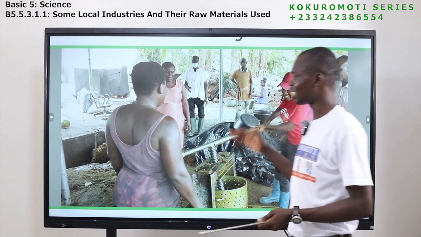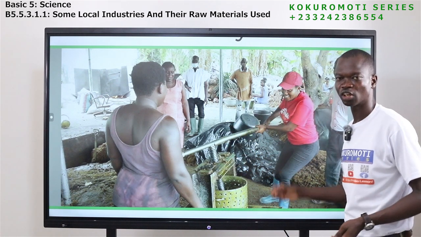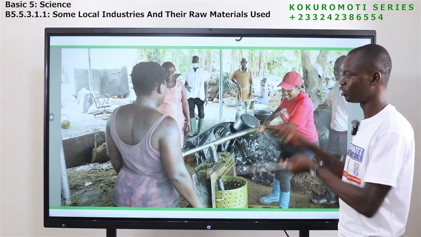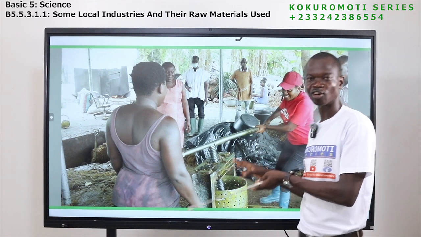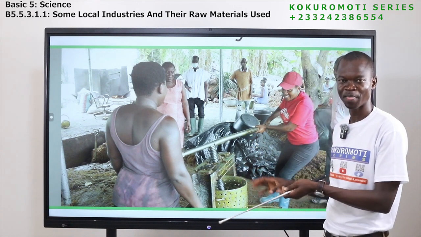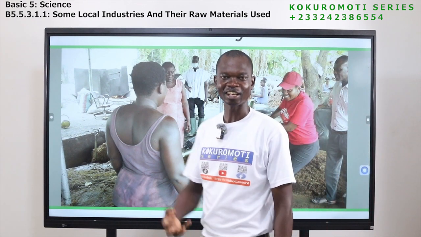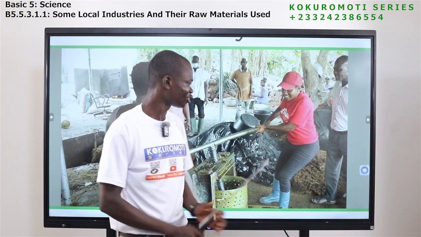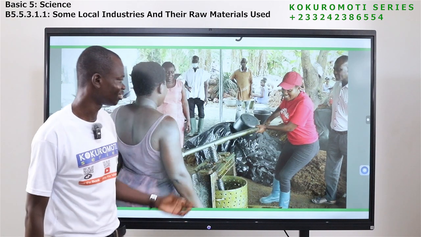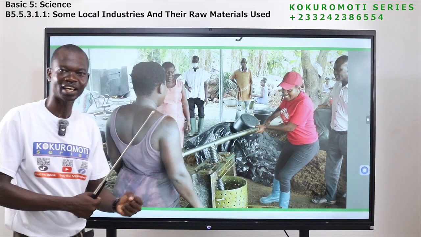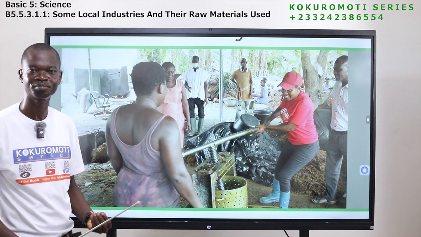Okay, so here they produce oil. If your mother or your father is in this business or in this industry, one day apply what you are learning to make this thing easier. Look, they use their strength to squeeze and get the oil out.